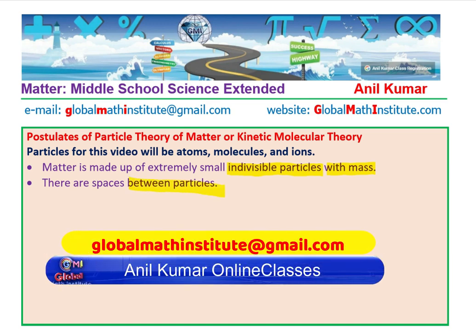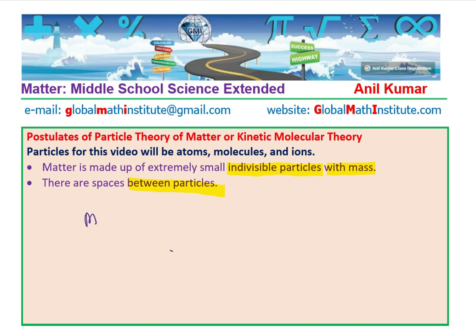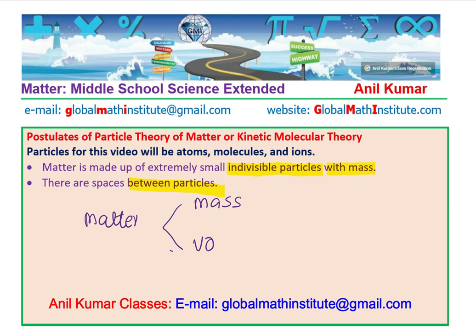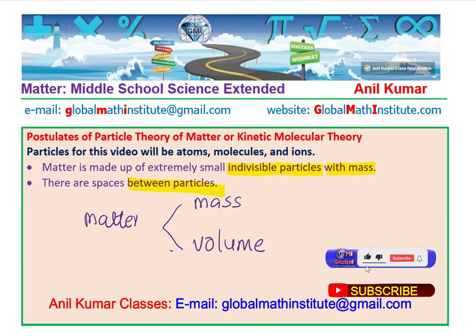So, with that, what are we really saying? We are really saying that matter, as you know, has two characteristics. One is it has mass, right? And second, it occupies space, means volume. So these two things are defined by the particles themselves. When we say extremely small, then it really depends on what kind of matter we are dealing with.